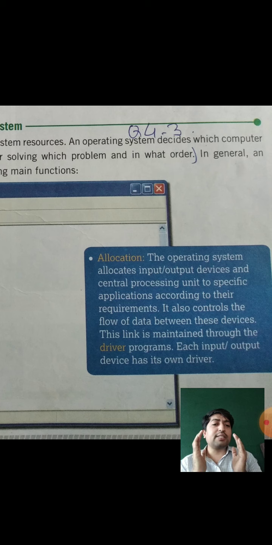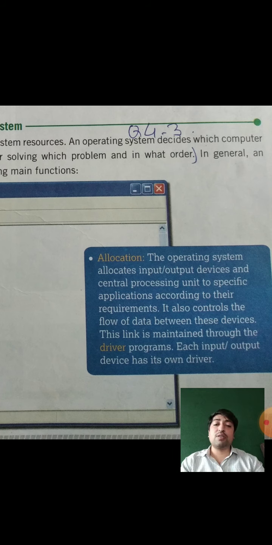But it requires the device driver. The driver should be installed inside your computer. While installing the operating system, it automatically installs the drivers of some specific basic devices like the keyboard and mouse. You don't need to install an external driver for the keyboard and mouse. They can be easily used inside the system, because the driver has already been installed inside the system.